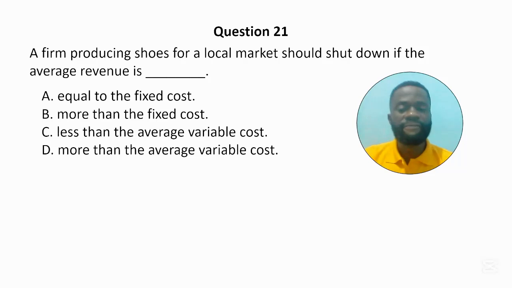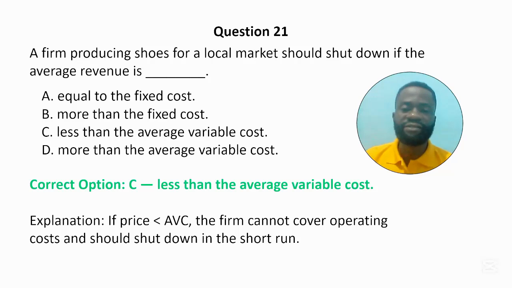And D. More than the average variable cost. The correct answer is option C, less than the average variable cost. If price is less than AVC, the average variable cost, the firm cannot cover operating costs and has no choice but to shut down in the short run.